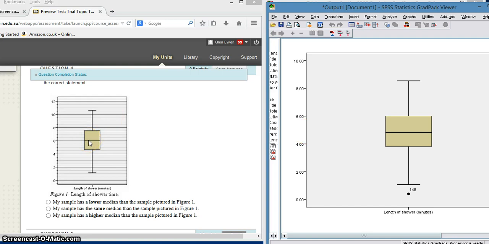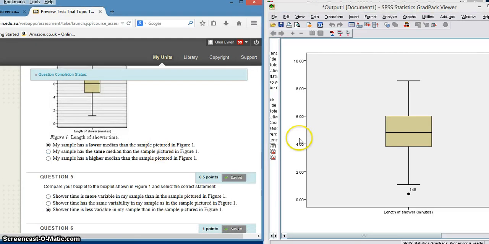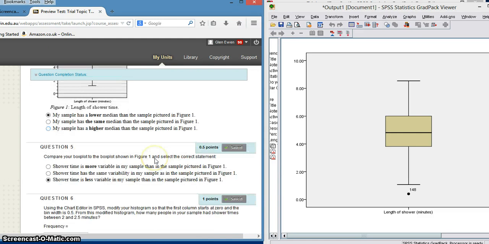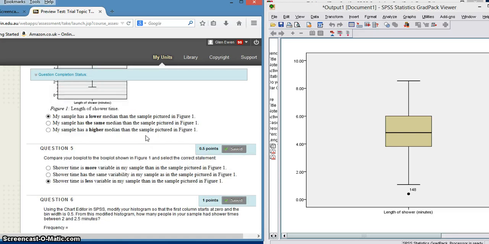The median in this box plot is 6, so we can say that my sample has a lower median than the one in the sample pictured there. I'll show you in a minute how we can change those to include them so we can read it a little bit easier. Compare your box plot to the box plot shown in figure 1 and select the correct statement. So let's go back to here.